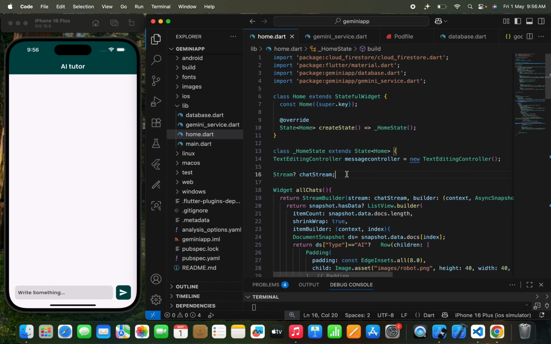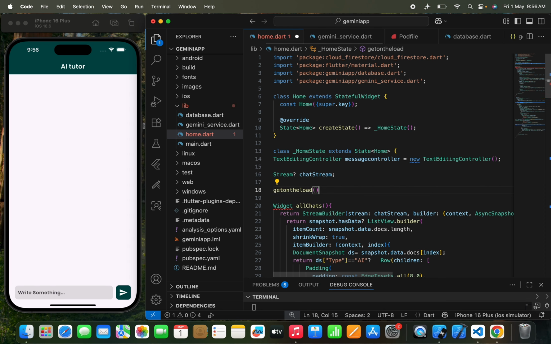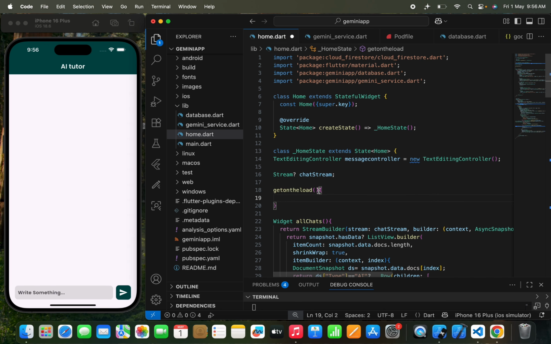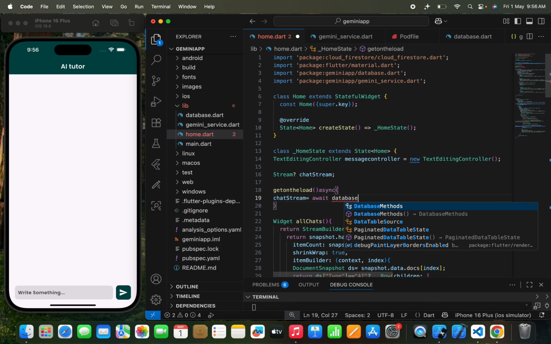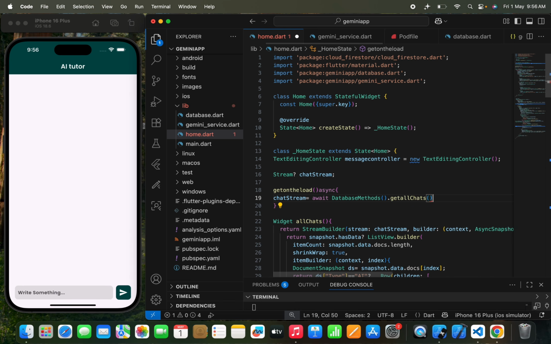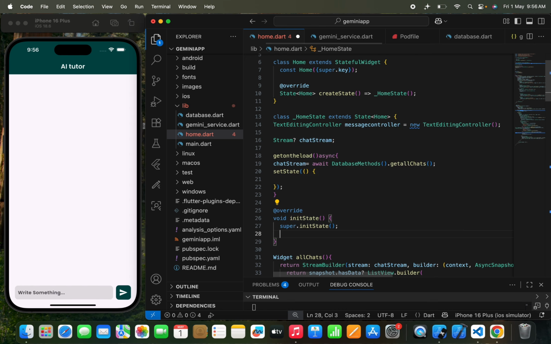One more thing we have forgot, that's the main thing, like get on the load. And inside the load, I'm going to just write async, and we just need to write a chat stream. Chat stream is equal to await database methods dot get all chats. We'll use a set state, and in the init state I'm going to call a get on the load function, right? Let's hot restart now, and let's see.